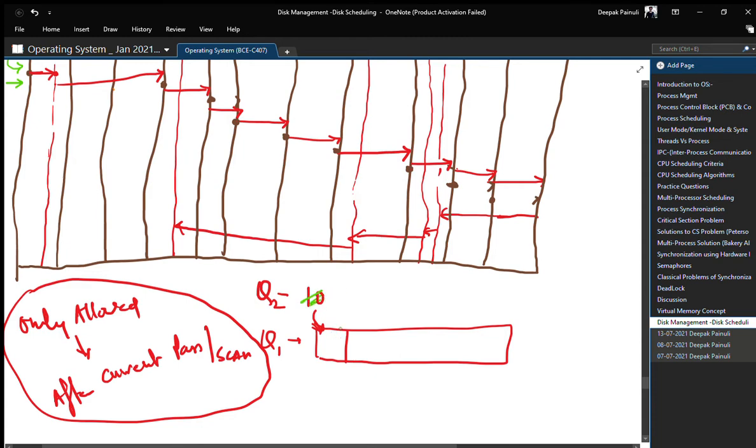Simply understand it. We have Q1, the existing sorted Q1.